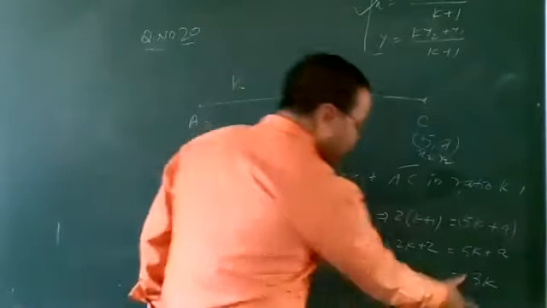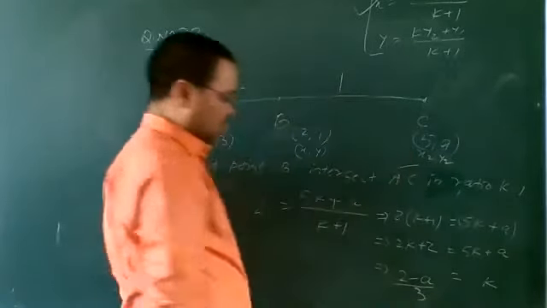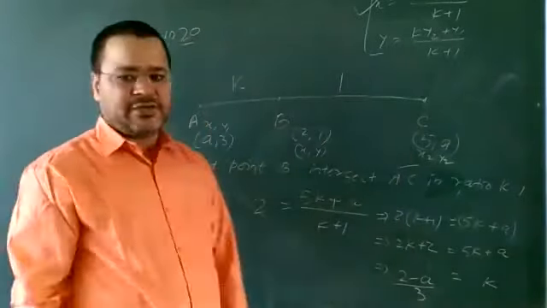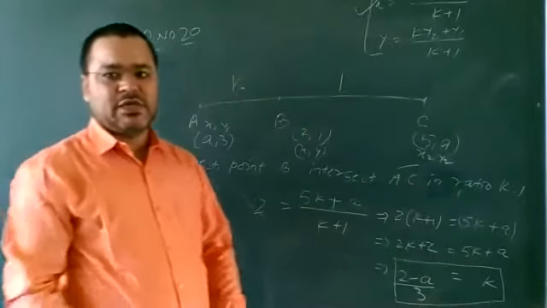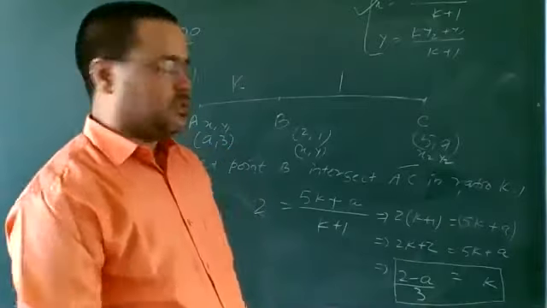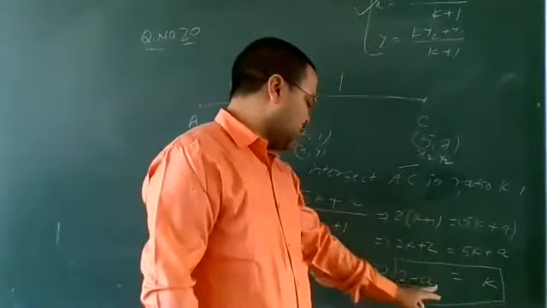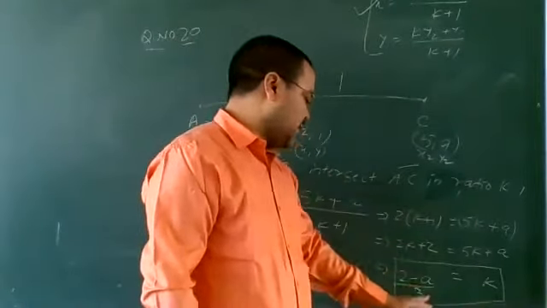Getting? Then k is equal to what? k is equal to (2 minus a) by 3. It means using the x coordinate, the value of k is (2 minus a) by 3. Getting?